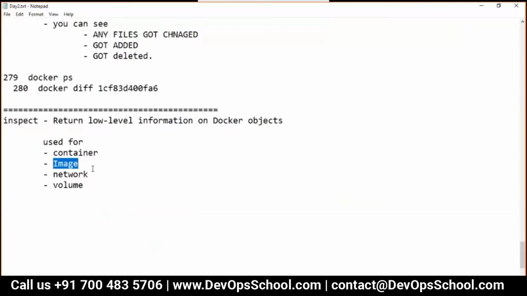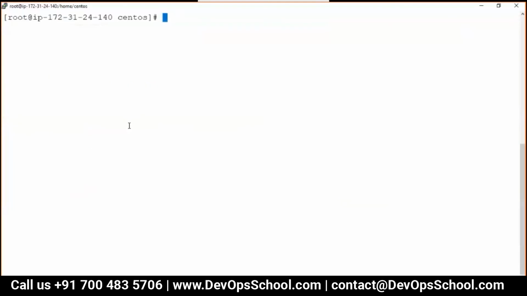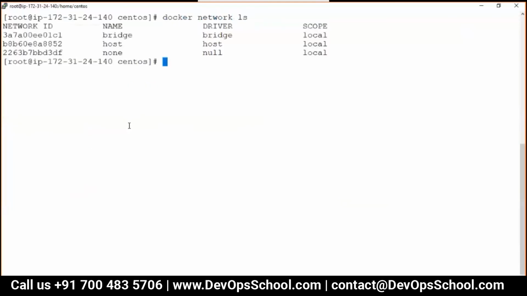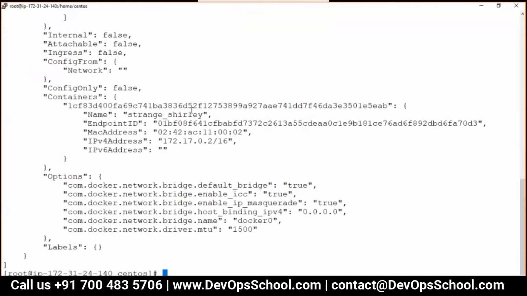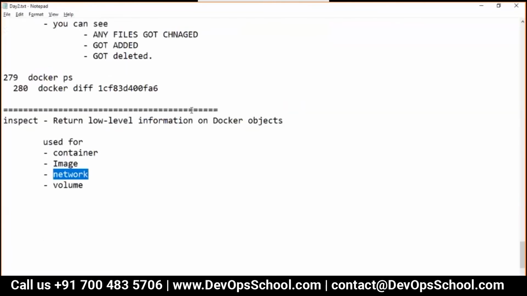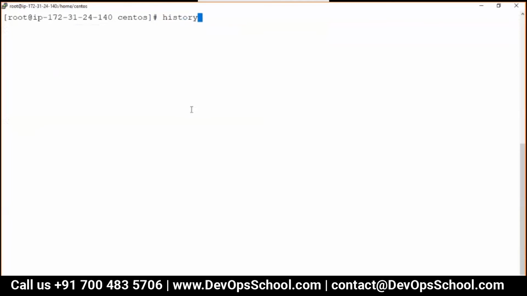Okay, so now network. You can also see that. So how do I see the network? docker network ls, these are the networks available right now. I will explain it, but right now I don't find interest in the networking topic, I just want to inspect it. This is the one. So guys, you can use the inspect command for anything.